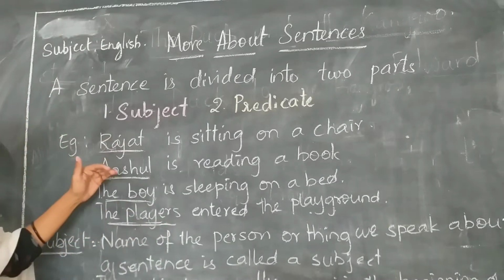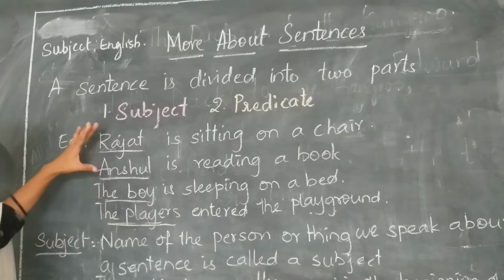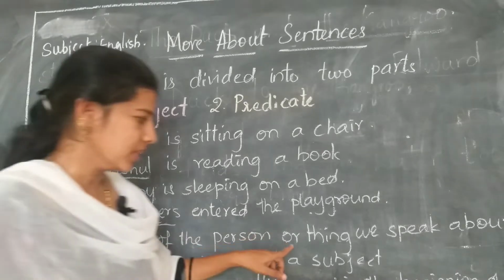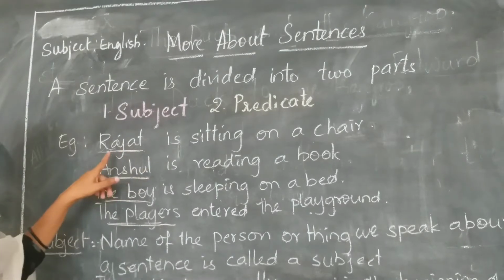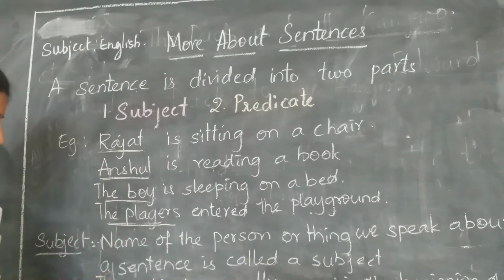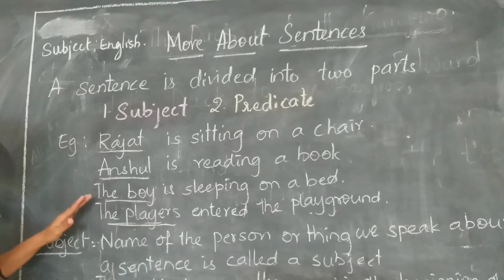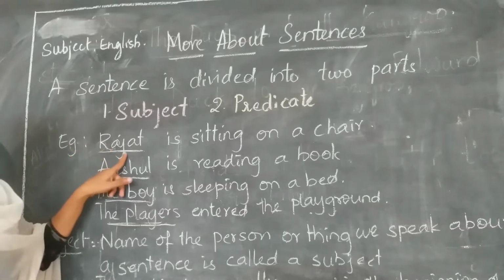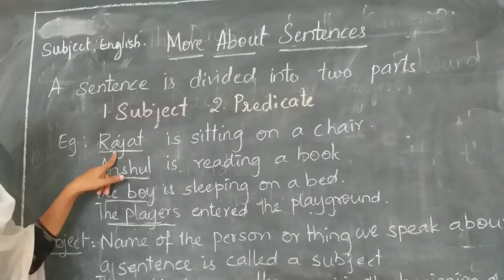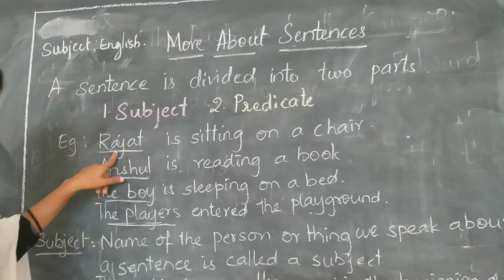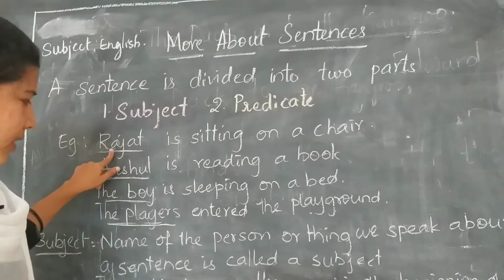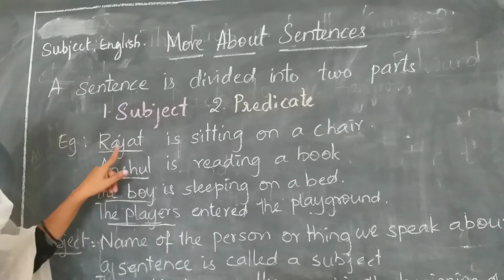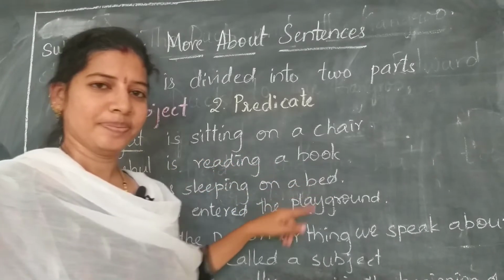So, from these examples, we have come to know that subject is nothing but a name of a person or thing that we speak about in a sentence is called a subject. So, one thing we have to remember to say that it is a subject. Subject always comes at the beginning of the sentence. And a subject may be one word or a group of words.